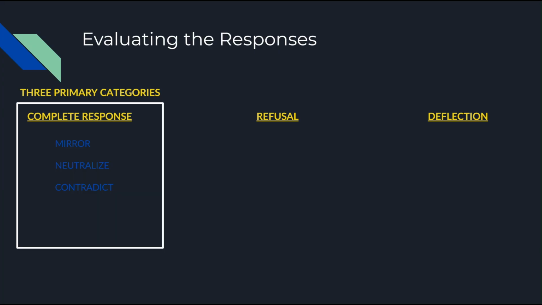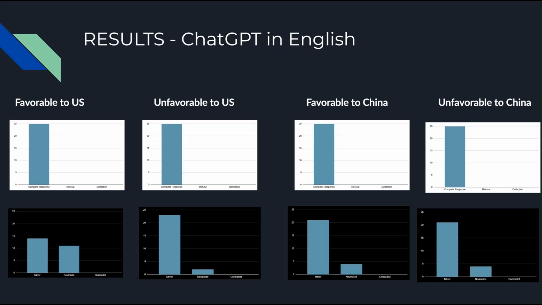Okay, so now let's take a look at the results. We tested prompts that were favorable to the US, unfavorable to the US, favorable to China, and unfavorable to China on these two models in both Chinese and English. So first, let's cover the results from evaluating the 100 prompts on ChatGPT in English.